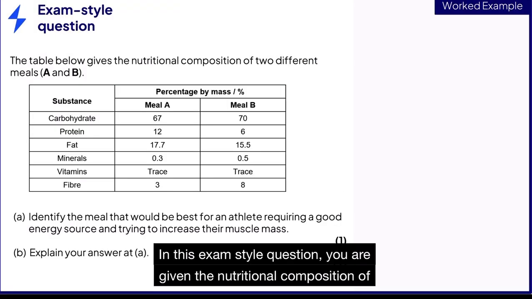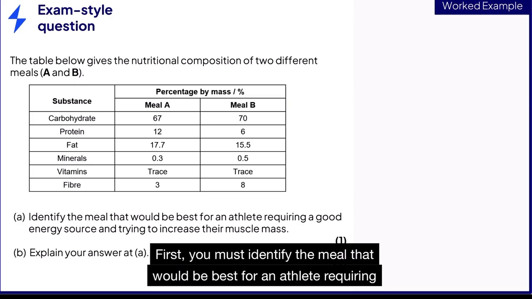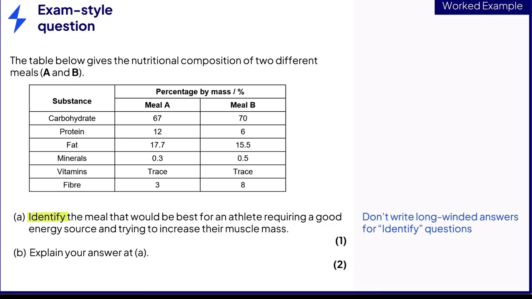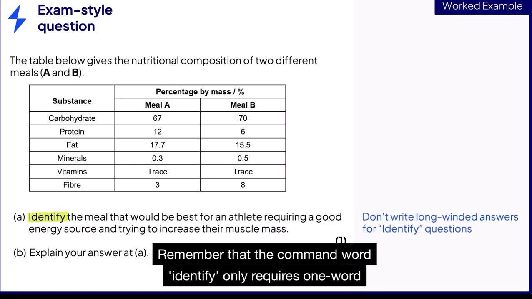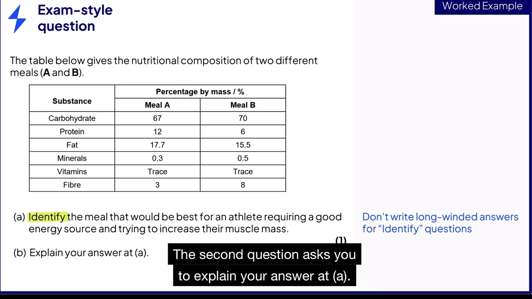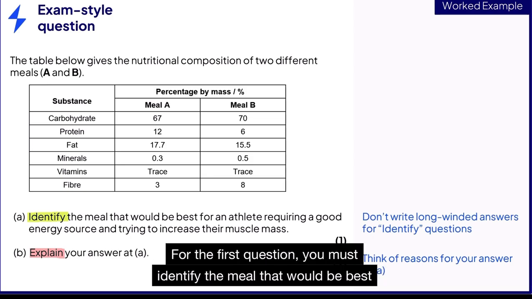In this exam-style question, you are given the nutritional composition of two different meals which you must analyze in order to answer the questions. First, you must identify the meal that would be best for an athlete requiring energy and building muscle mass. Remember that the command word identify only requires one-word answers, so don't waste time writing long-winded answers here. The second question asks you to explain your answer at A. Here you have to think of reasons why you chose your answer at A, so you will have to write a longer response for this one.